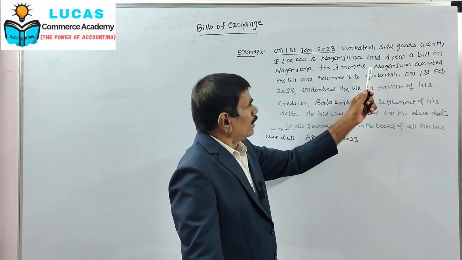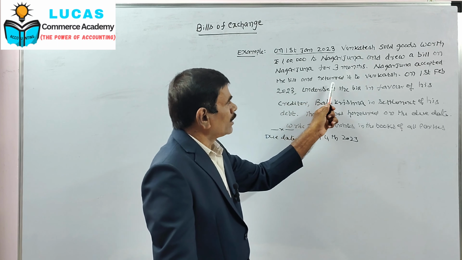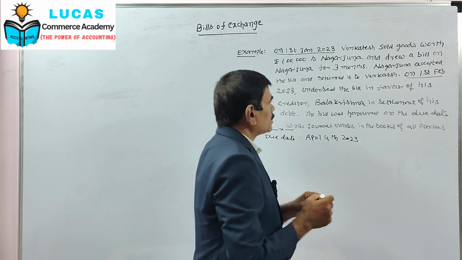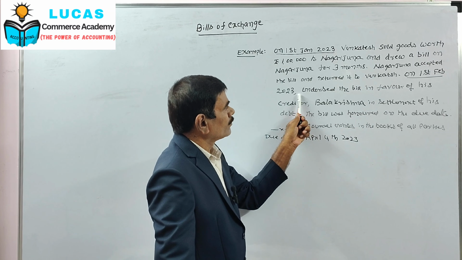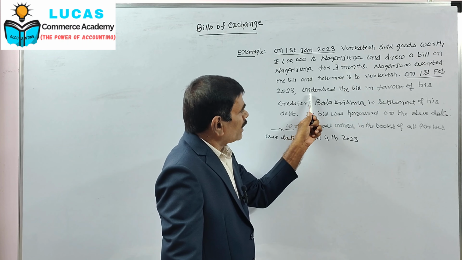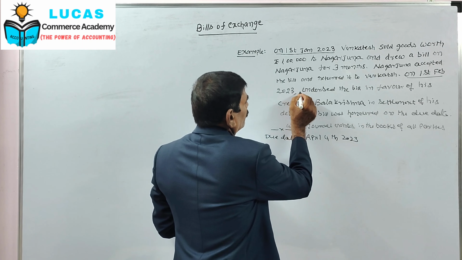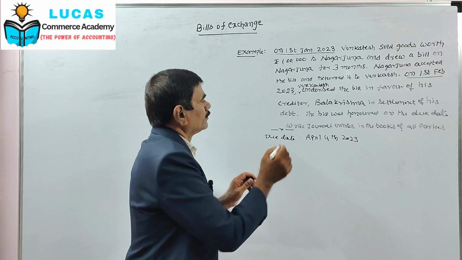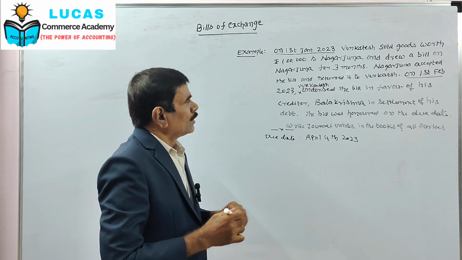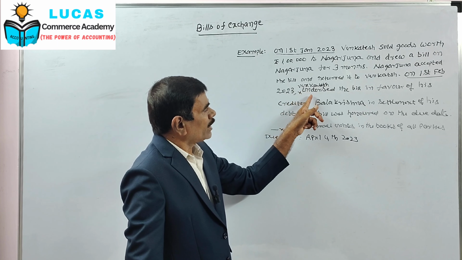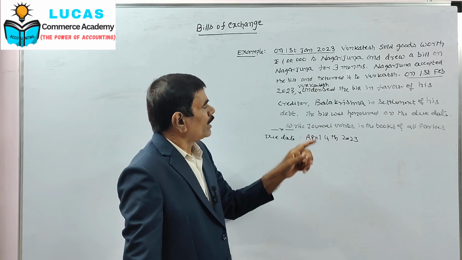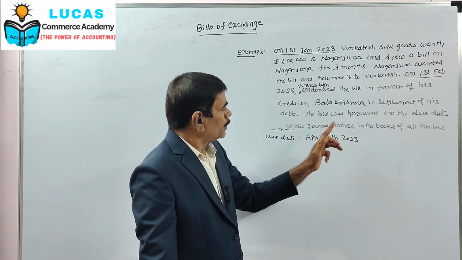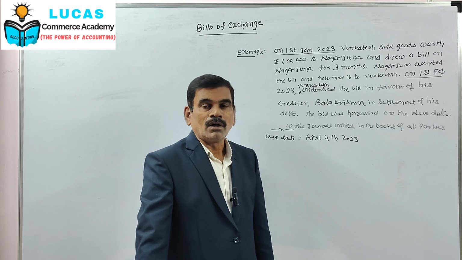Nagarjuna accepted the bill and returned it to Venkatesh. On 1st February 2023, Venkatesh endorsed the bill in favor of his creditor Balakrishna. The bill was honored on the due date. Write journal entries in the books of all parties.